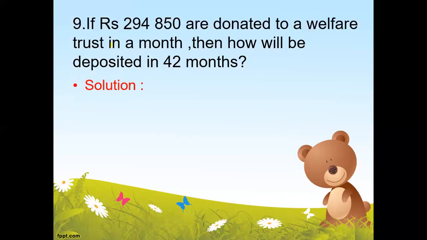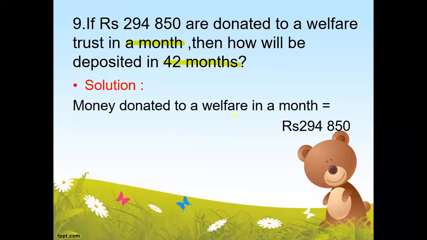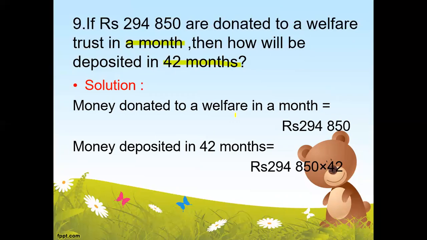We know how much we can donate in a month. And we want to calculate about 42 months. So again, we will do the multiplication here. Money donated to a welfare trust in a month, and then money deposited in 42 months will be definitely greater than that, and we will multiply it and get the answer.